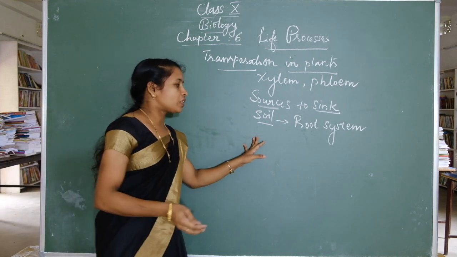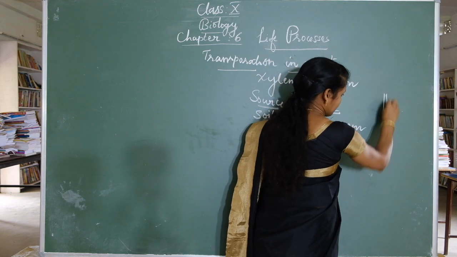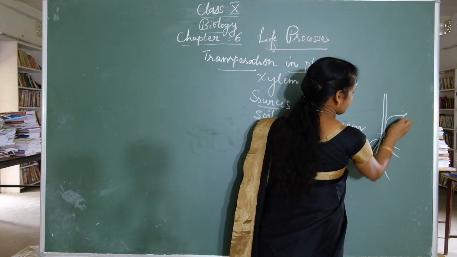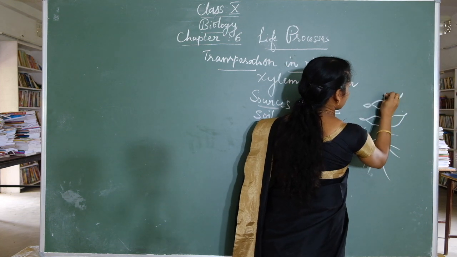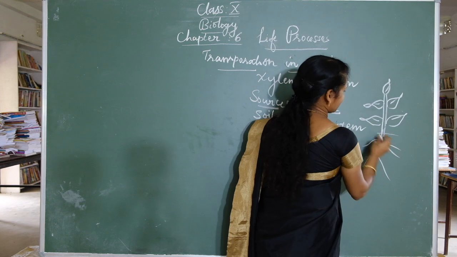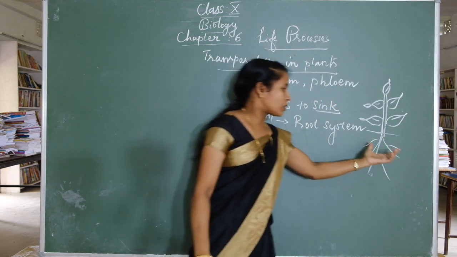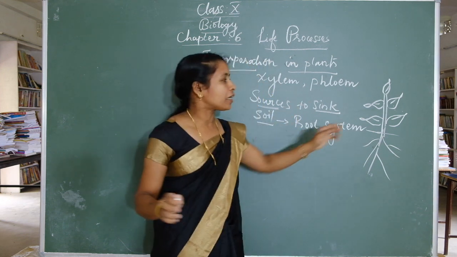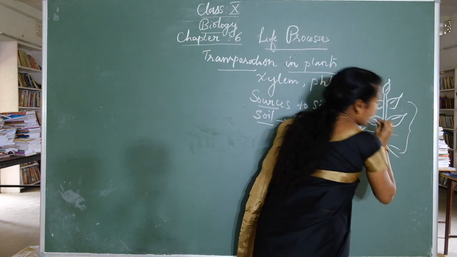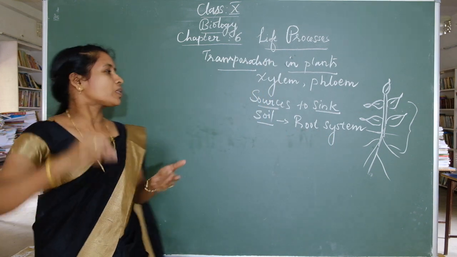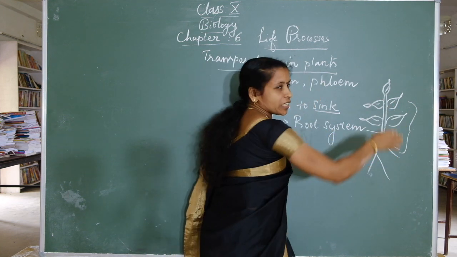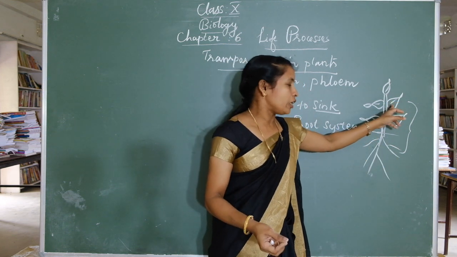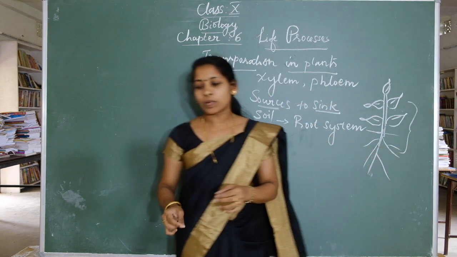If the distance between the soil conducting organ, which is the root, and the chlorophyll containing organ, which is the leaf, is very small, it is a very simple process.